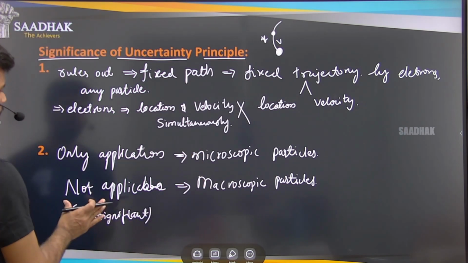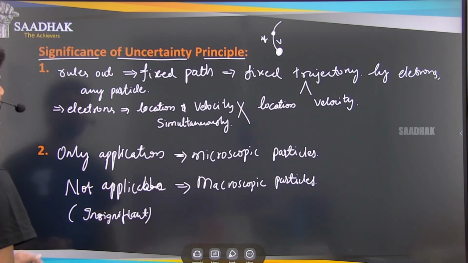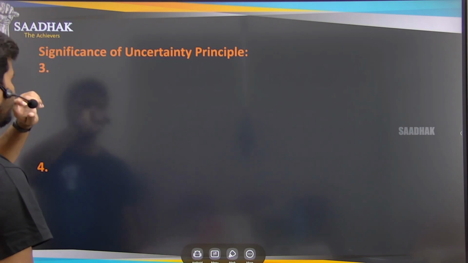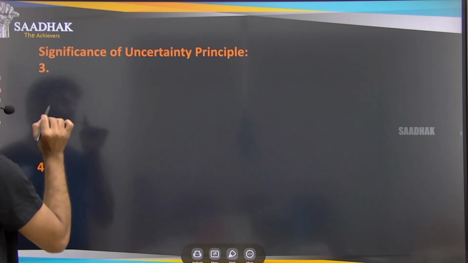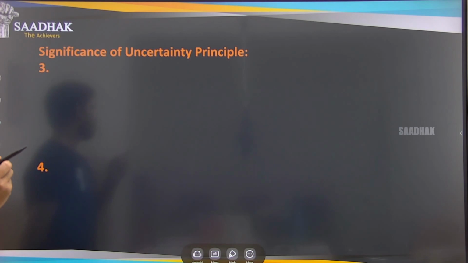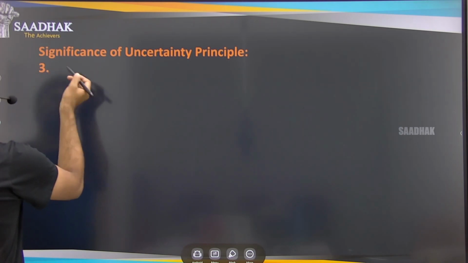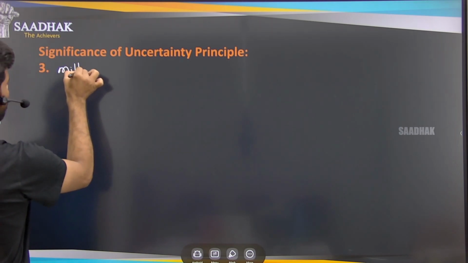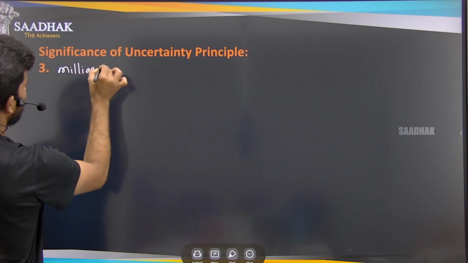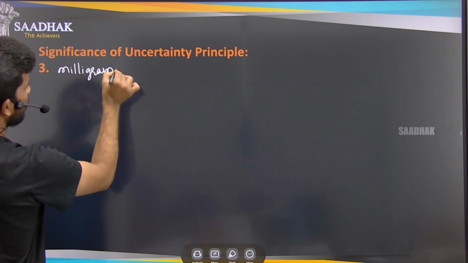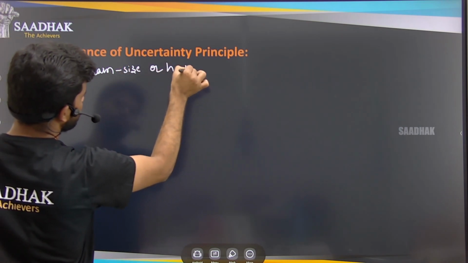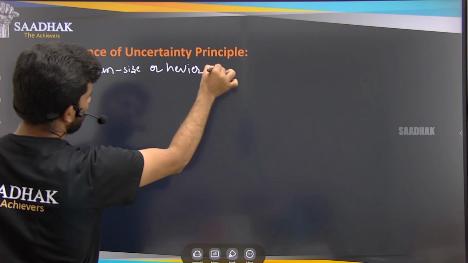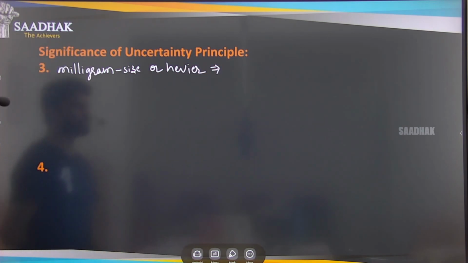Okay, so how is that? That will be seen by examples. Let us see that. So what is the next significance of the uncertainty principle? The third point is, if you take any smaller objects, milligram-size objects or heavier particles, what happens?